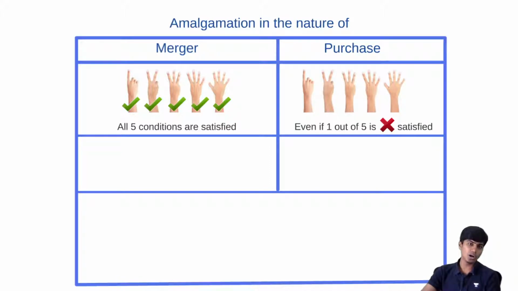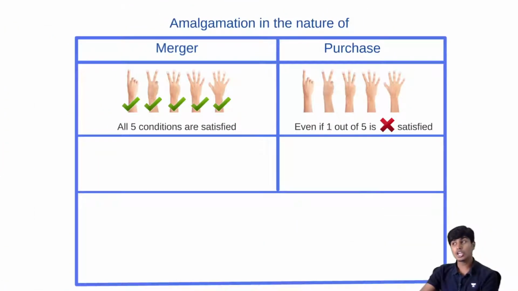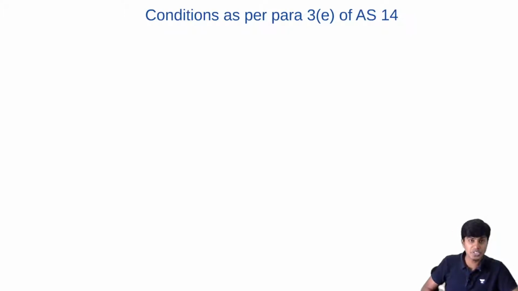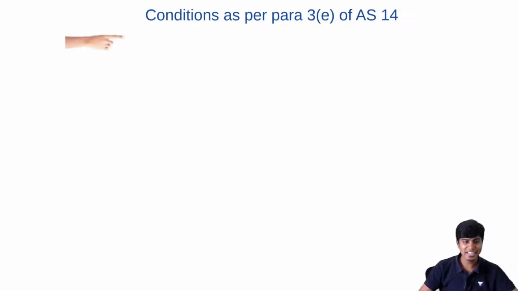Then we decide how to do accounting in the books of merger and purchase. But before we go further to see how the accounting is done in merger and in purchase, let's quickly understand what these 5 conditions are, as given per para 3E of Accounting Standard 14. What are the 5 conditions that we need to check for as per para 3E? Shall we see that?